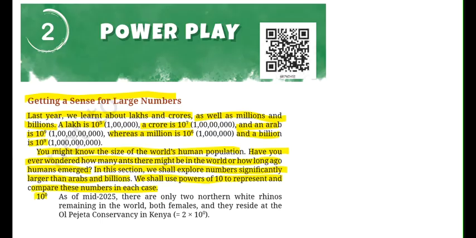So 10 to the power of 0. As of mid-2025, there are only 2 northern white rhinos remaining in the world, both females, and they reside at the Ol Pejeta Conservancy in Kenya. So can we write 2 into 10 to the power of 0? We only have to represent 2, so what will 2 into 10 to the power of 0 be? 2 into 10 to the power of 0 is 1, so that means 2. So we can simply write it with the help of 10 to the power of 0.